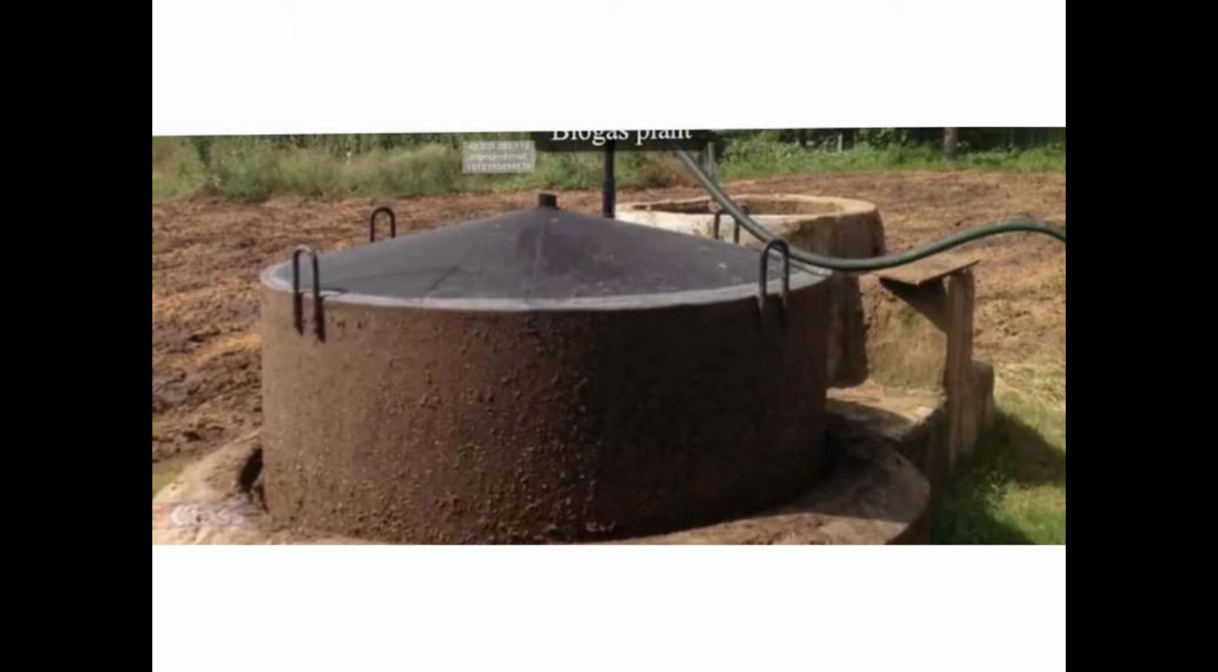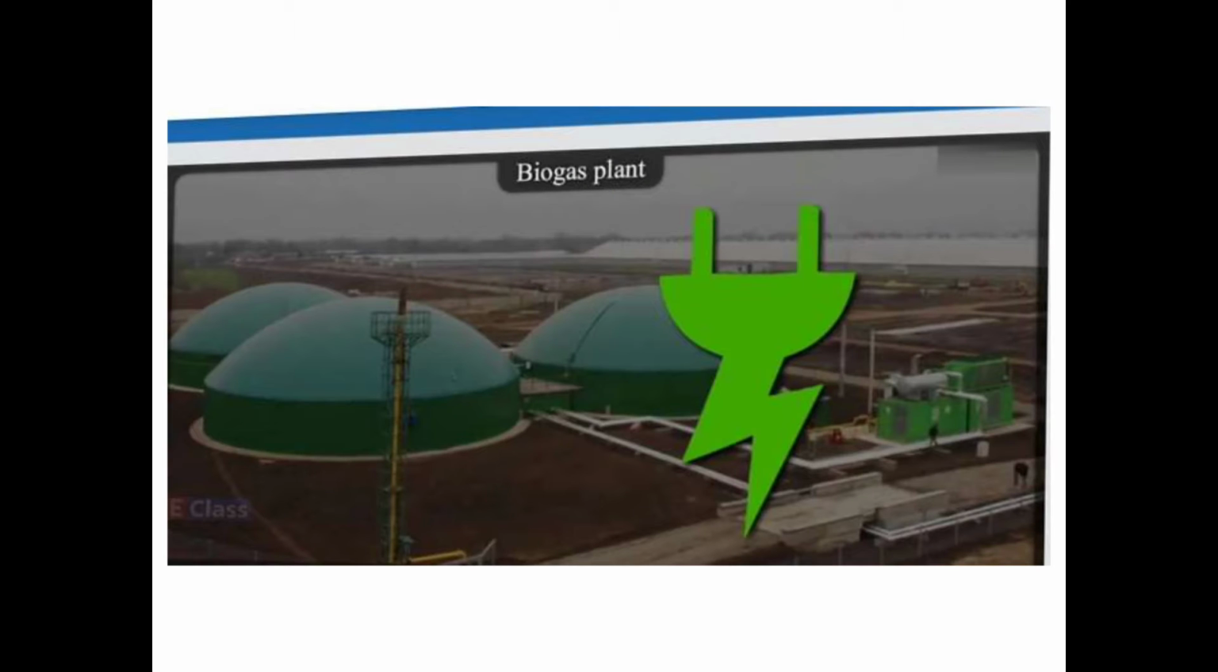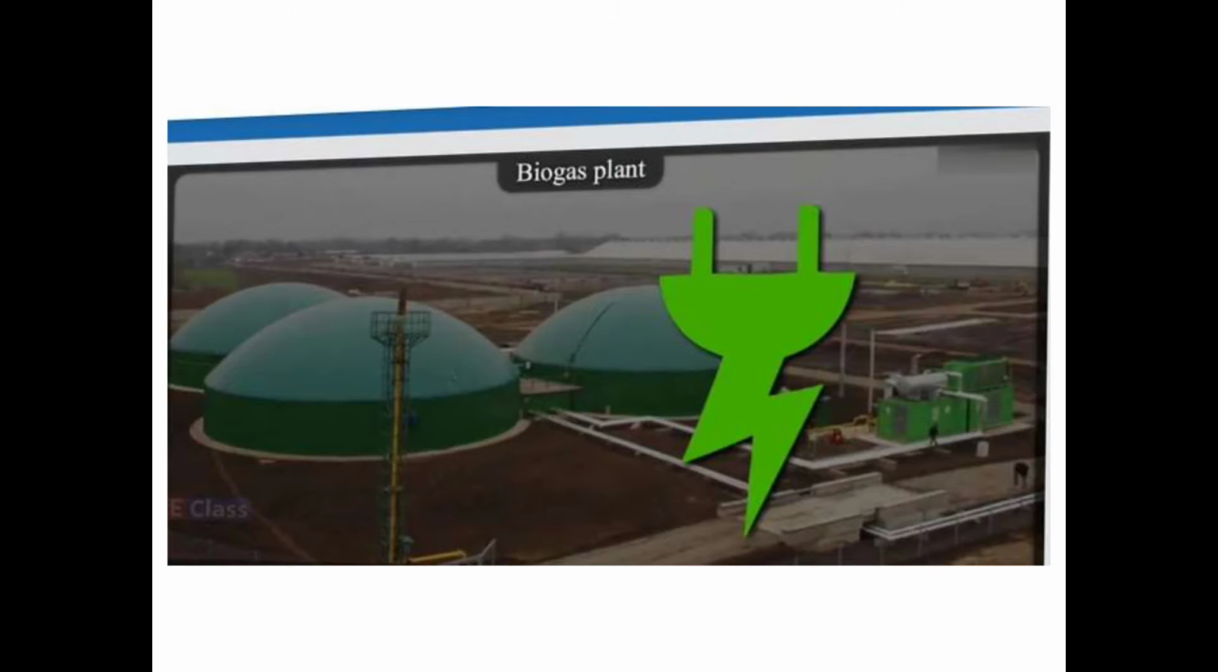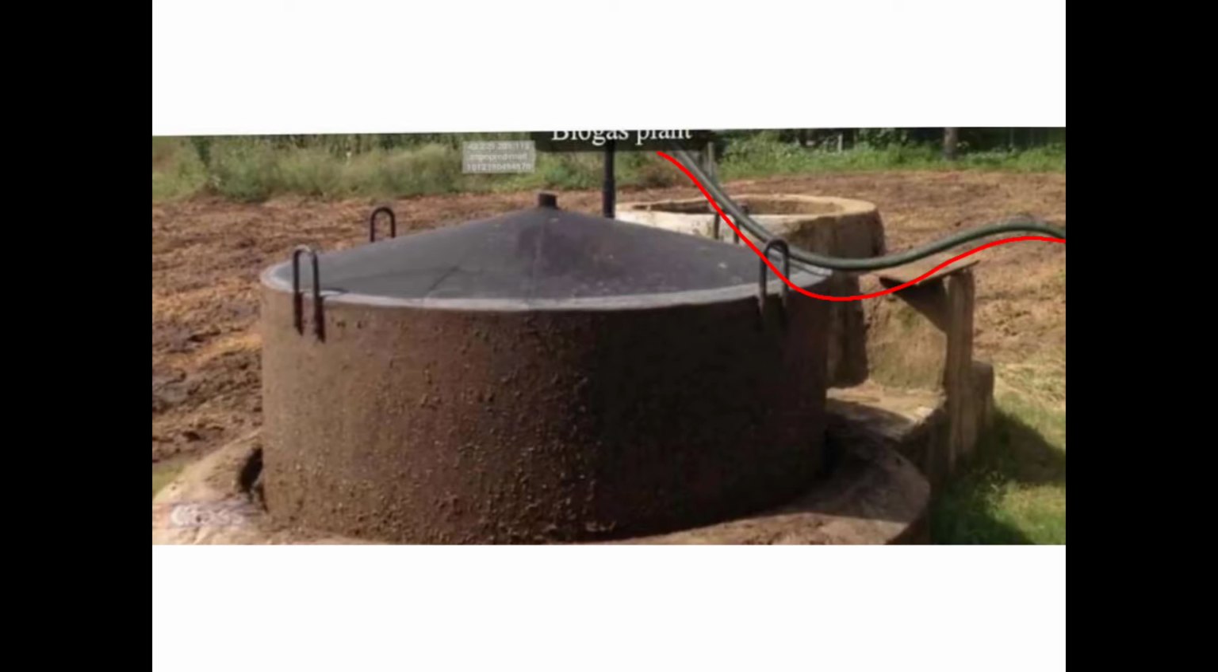Here in front of your screen you have the picture of a biogas plant. Can you see this pipeline? From this pipeline the biogas is given to all the houses in the villages. Okay, you can produce electricity also through a biogas plant. Now I'll explain the working part, children.